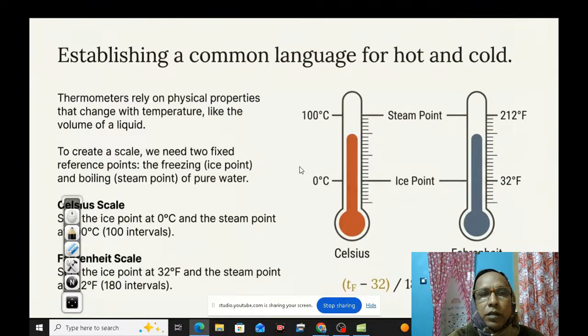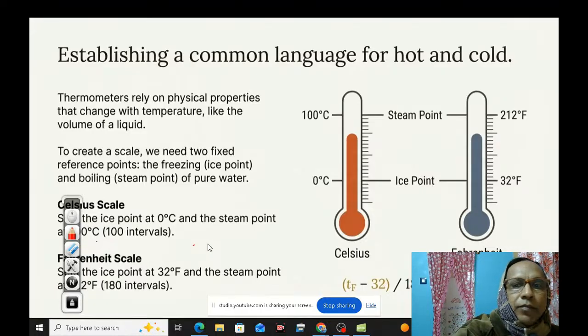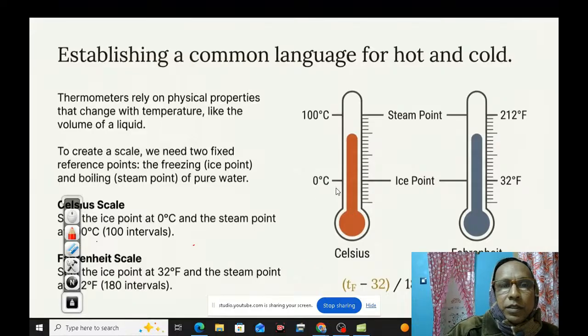We are going to discuss this temperature scale. In Celsius, the ice point is 0 degree centigrade and this is the steam point. In the Fahrenheit scale, it is 32 degree Fahrenheit and 212 degree Fahrenheit. Besides that, there is the Kelvin scale, and you know that the SI unit of temperature is Kelvin.